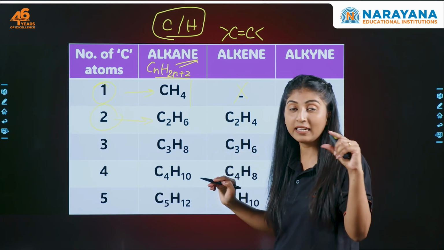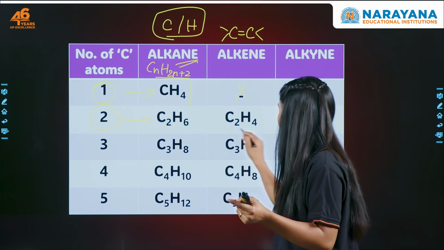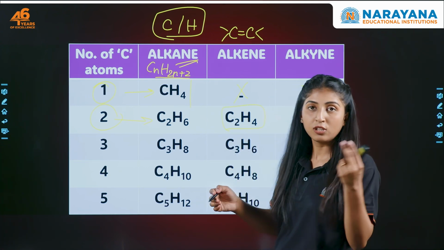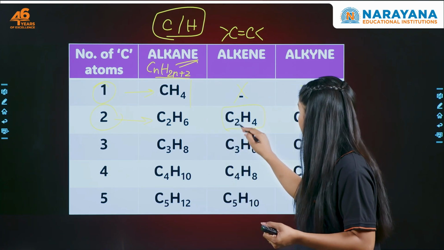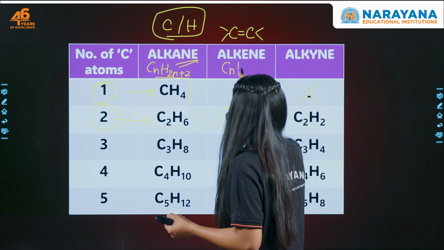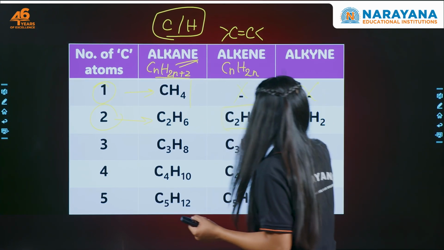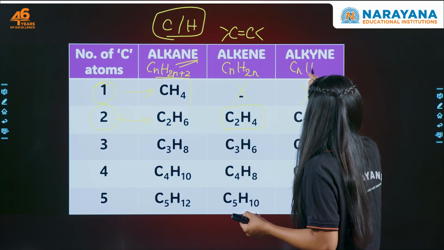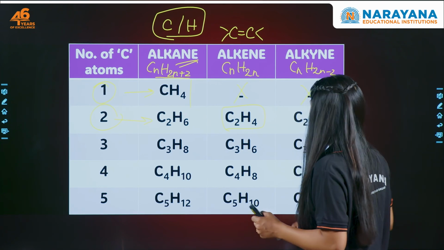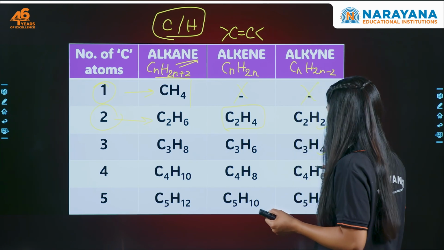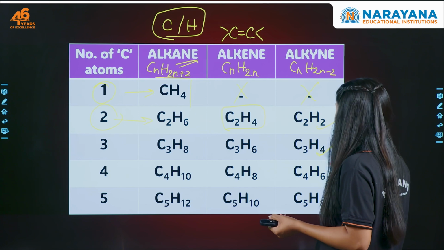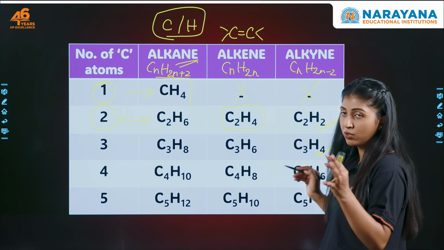So what is the smallest alkene? This question comes in the exam. It is ethene. Ethene means 2 carbons, right? And its general formula is CnH2n. What happened to alkyne? CnH2n minus 2. Okay? These are ethene, propene. Sorry, this is ethyne, propyne, and so on.